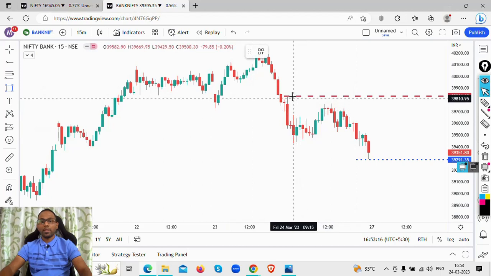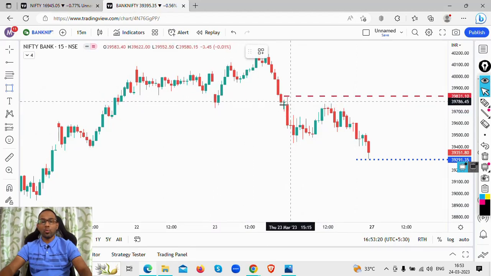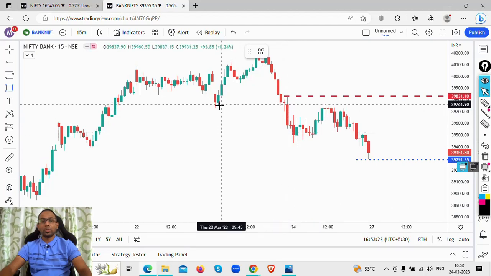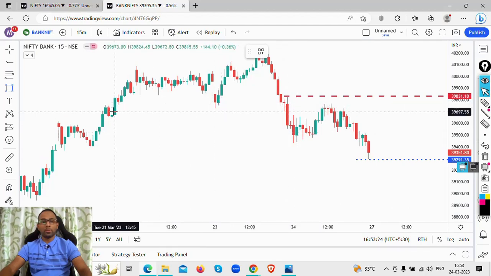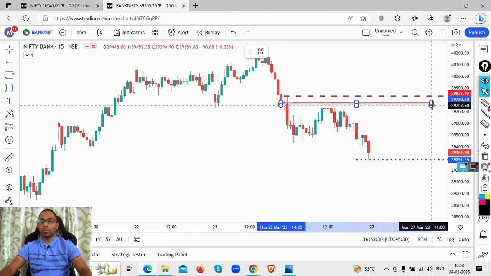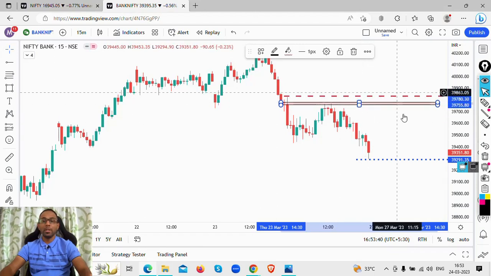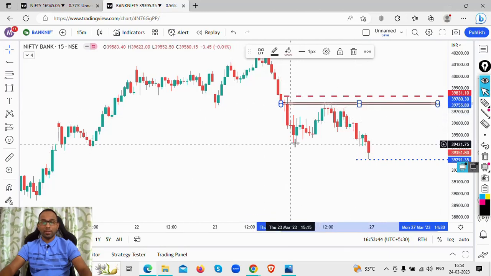If you see, the Bank Nifty broke this particular support. As the market opened, it just crashed. So this support was broken on Bank Nifty. Now this will be a case of resistance. This zone will be a zone of resistance. So 39,750 to 39,770 levels will be a zone of resistance for Bank Nifty. And what is the other resistance here?